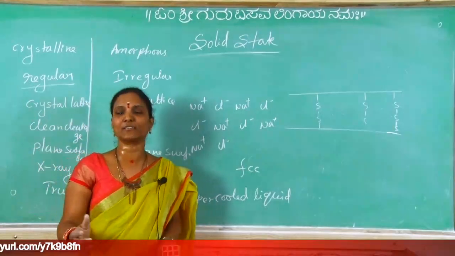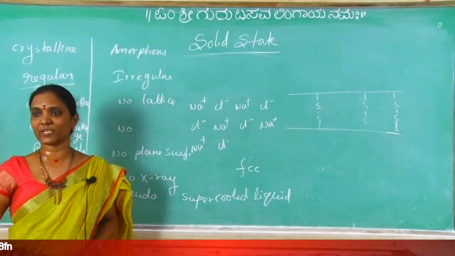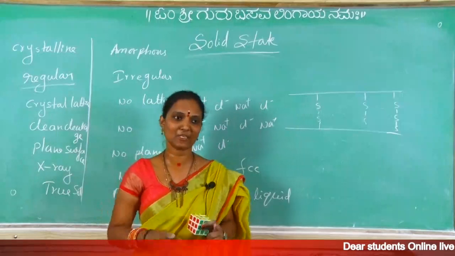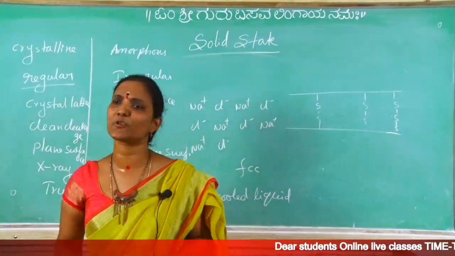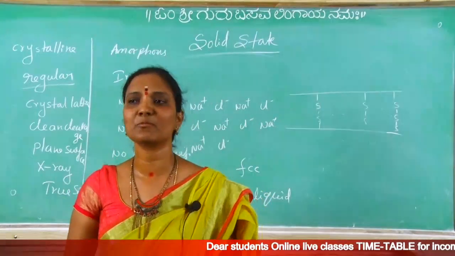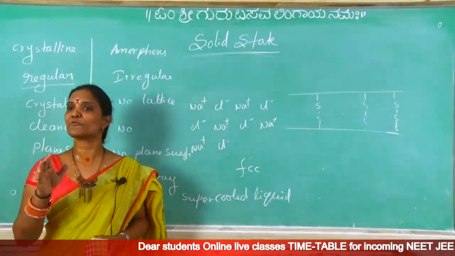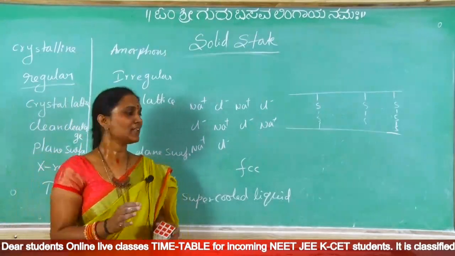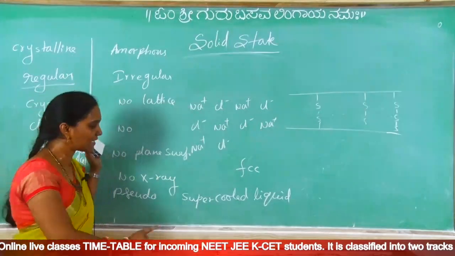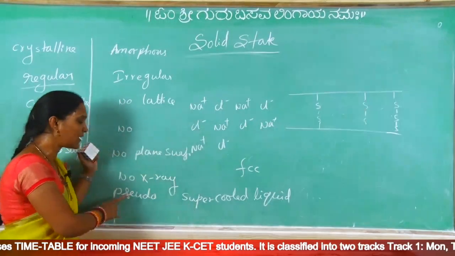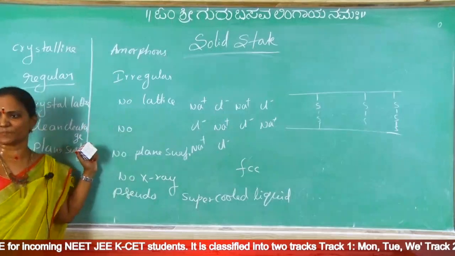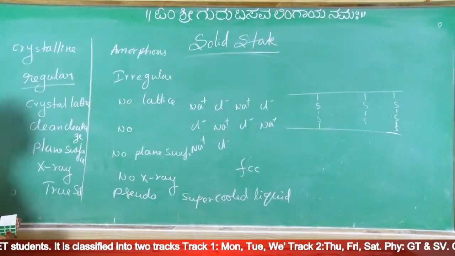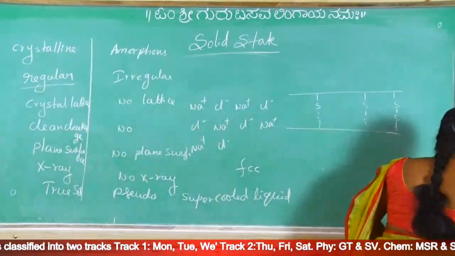It can diffuse like a liquid, that's why it is called a super cooled liquid. Okay, so the question is: in old buildings, the window glass top portion is thin and the bottom portion is thick because of what? What's the answer? Glass can flow. It is amorphous. A slight rate of diffusion is there. That's why it is called a super cooled liquid. That is the meaning of super cooled liquid. Why is it called a pseudo solid? There is no exact shape. That's why it is a pseudo solid. So crystalline solids are called true solids. Okay. And the next one, come to the next.